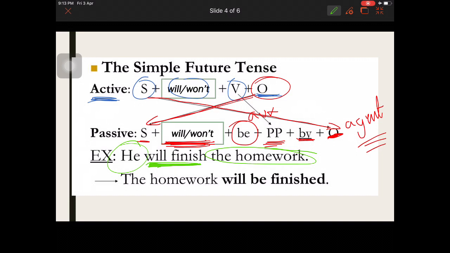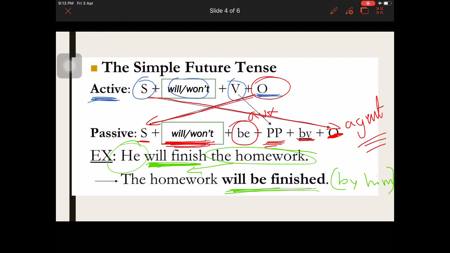And in the passive, we have the homework, the changes, if you remember, will be finished. The homework will be finished. If you consider that he is important, well, maybe you can say by him. But if not, put it in brackets, and that it doesn't make any change, okay?